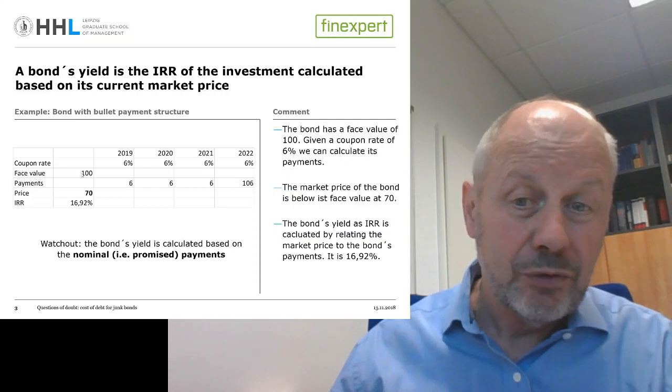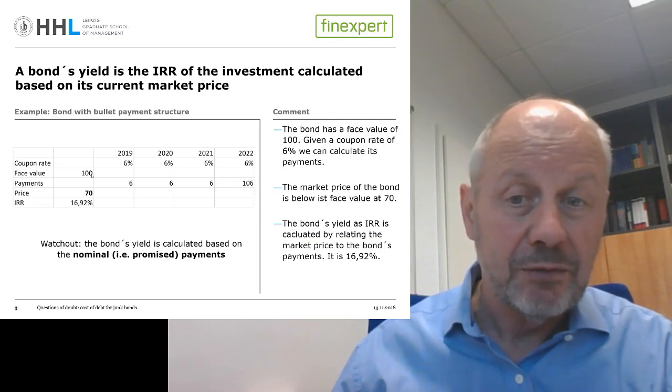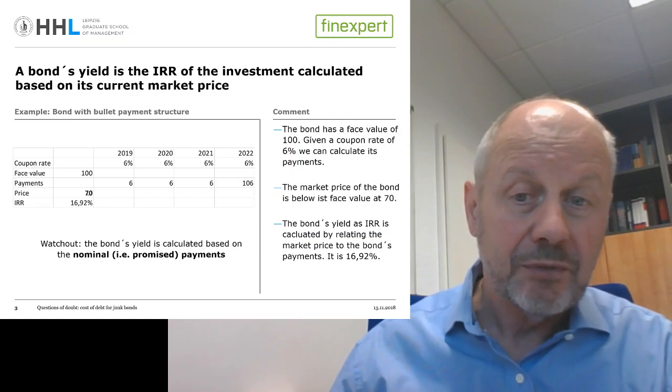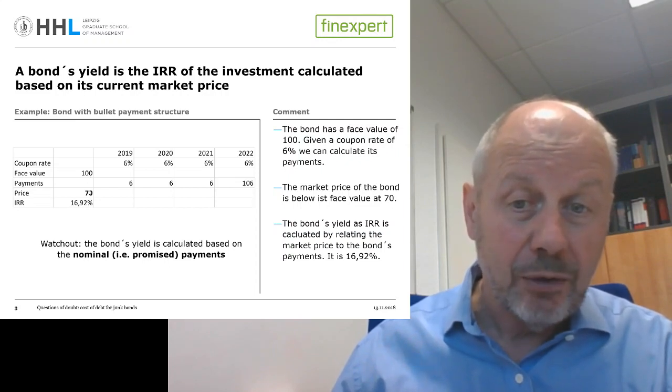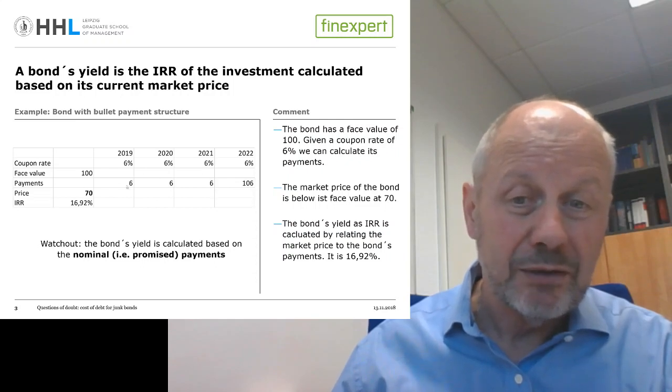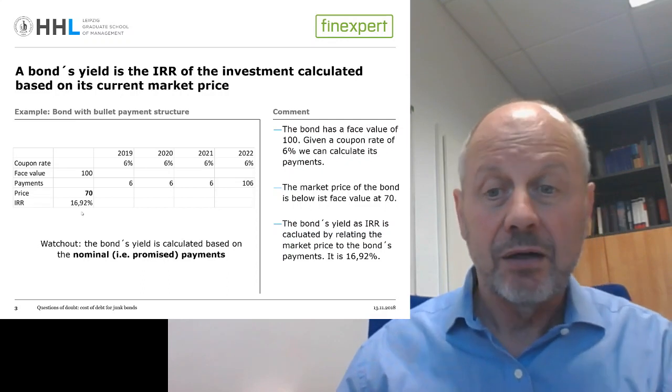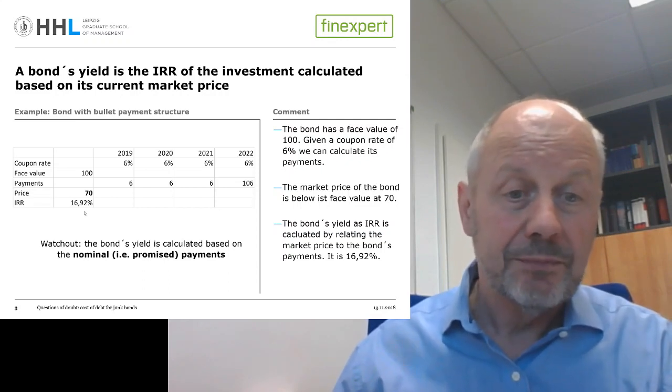Now, due to the increase of the probability of default, the bond price has dropped by 30% from 100 to 70. And now the bond yield is calculated as the internal rate of return combining this 70, the current bond price, with these promised payments. That gives a bond yield, an IRR, of almost 17%.